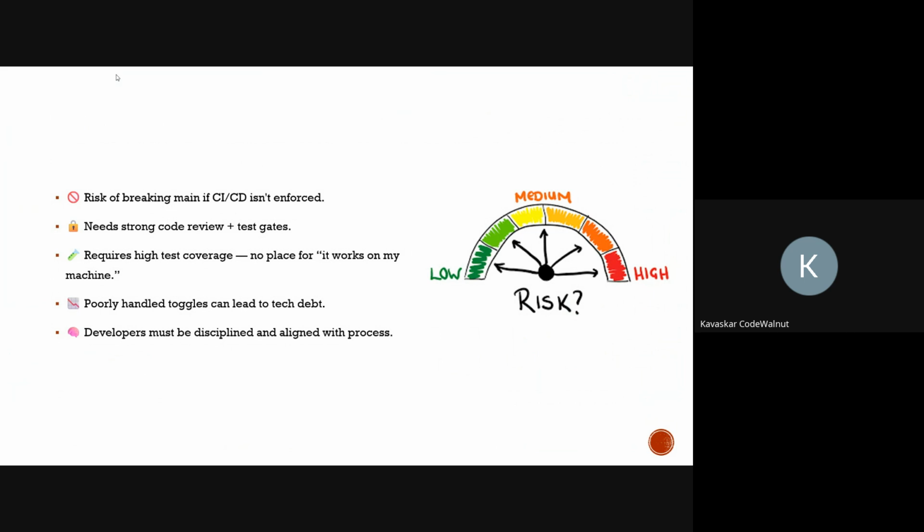Let's move on to the FAQ section. The two most common questions that I hear when I speak about trunk based development are these. The first question is: what is the maximum size a PR should be? The simple rule is to keep the PR as small as possible. My limit would be 400 lines of code, so that it is easy to review in under 30 minutes for the reviewer also.